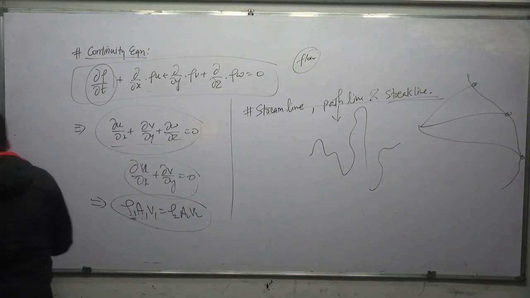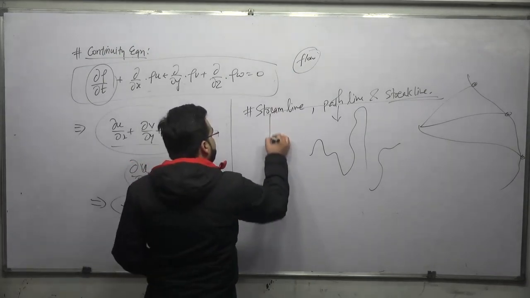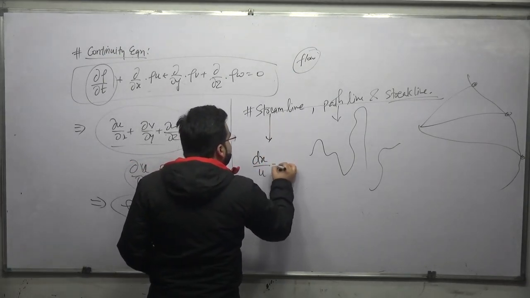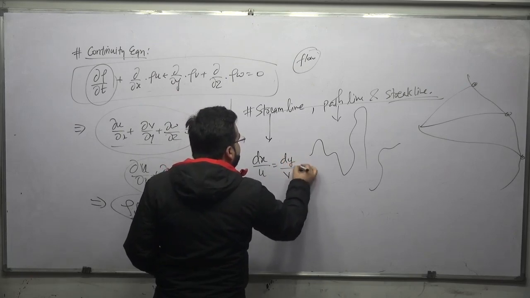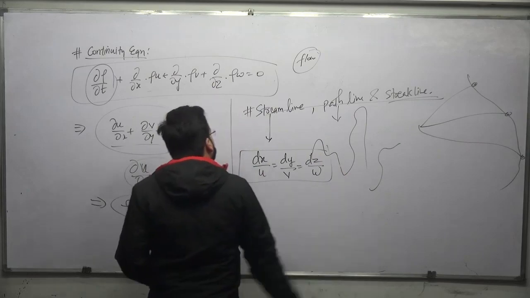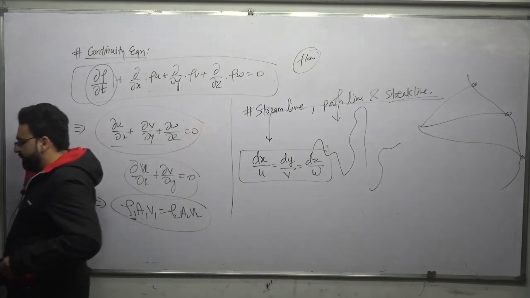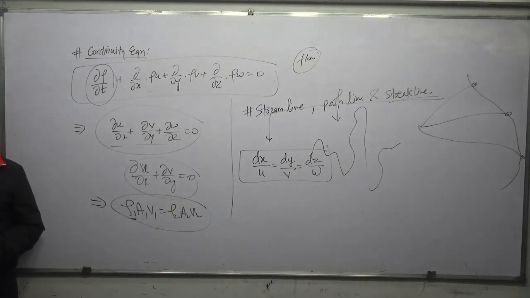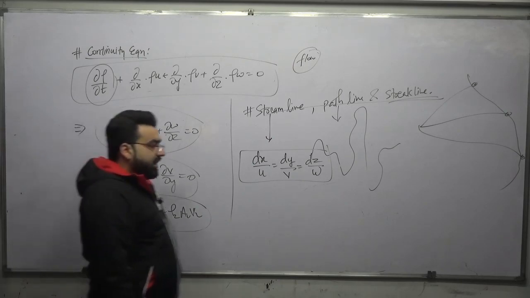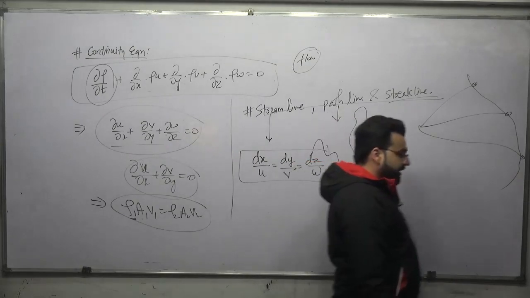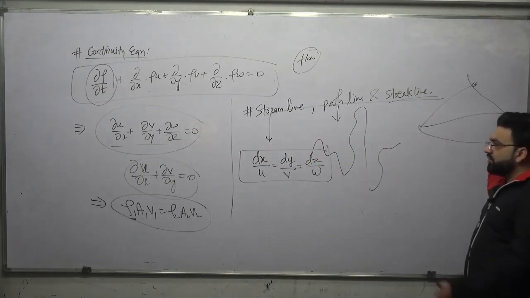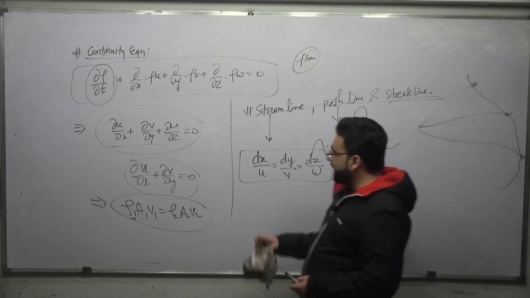The equation of streamline that we were getting is dx upon u is equal to dy upon v is equal to dz upon w. This was the equation of streamline that we got with the help of the curl vector. Because a streamline is parallel to the direction of the velocity vector, v cross dr should be equal to 0, and from here we get this expression.